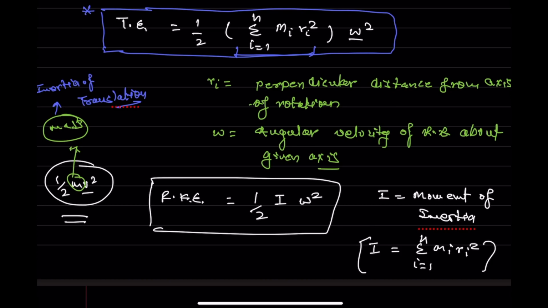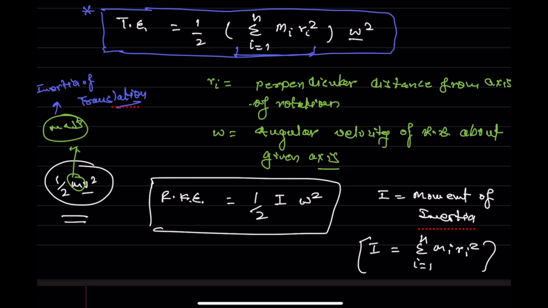There is a similarity between the kinetic energy of translation and the kinetic energy of rotation. Instead of linear velocity, there is omega. In the same way, instead of mass there should be inertia of rotation, because it's rotational motion. So that's why we are defining a new term called the moment of inertia.